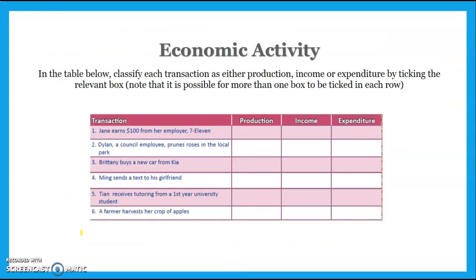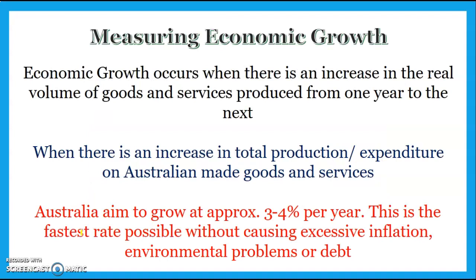If we look at this point here, actually I'll skip that, we'll talk about that in class. Economic growth occurs when there's an increase in the real volume of goods and services from one year to the next, and we'll talk about what this real means in a second. But basically, there's an increase in production of goods and services. Australia aims to grow in real terms at about 3 to 4% per year. So our aim is to grow around 3 to 4%.